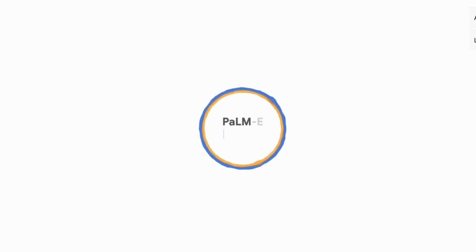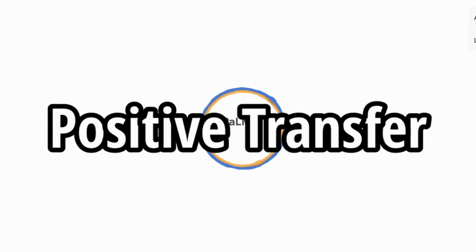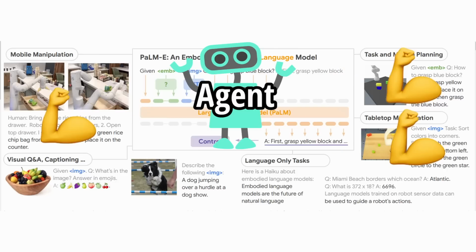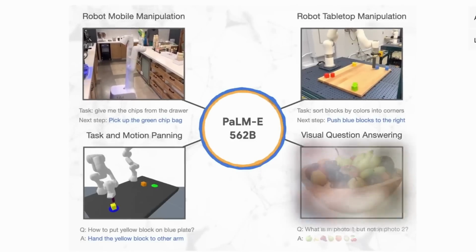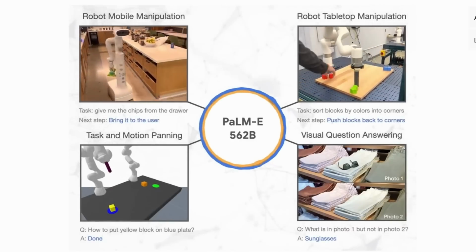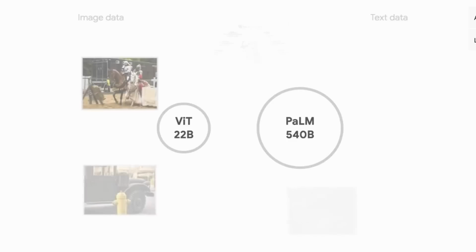One thing that's really cool about this paper is that it does show positive transfer. And that's where the agent is able to take its experiences from training on multiple tasks. So instead of just training on maybe one robotics task, what they show in this paper is that by training on multiple robotics tasks, they can improve the performance on not just the currently trained tasks, but all of the tasks together. Essentially, the model is able to learn some general structure between these tasks that allows it to improve at all of them at once, which is very neat.